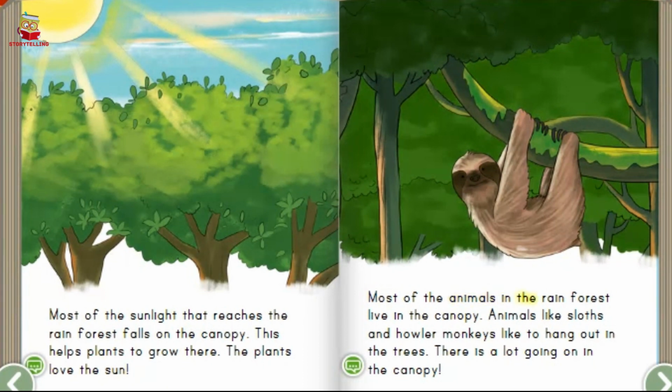Most of the animals in the rainforest live in the canopy. Animals like sloths and howler monkeys like to hang out in the trees. There is a lot going on in the canopy.